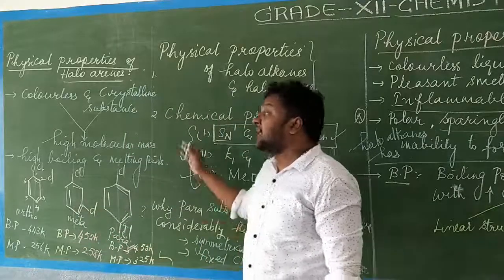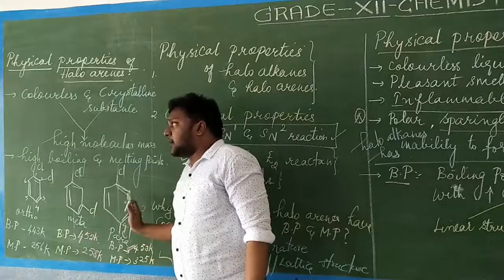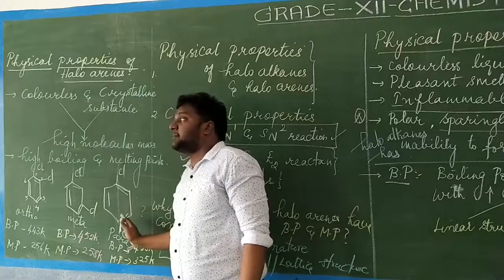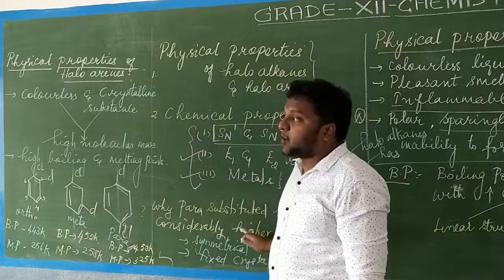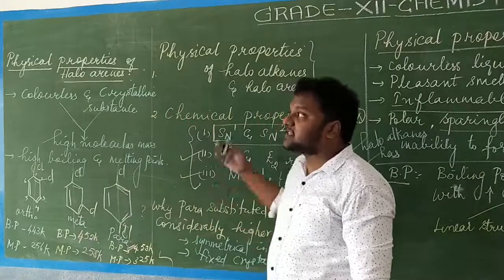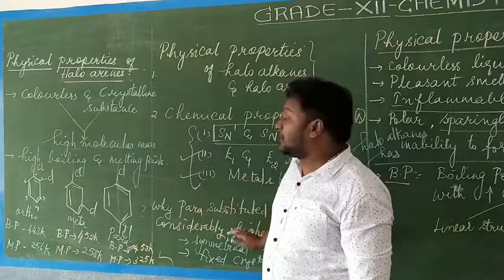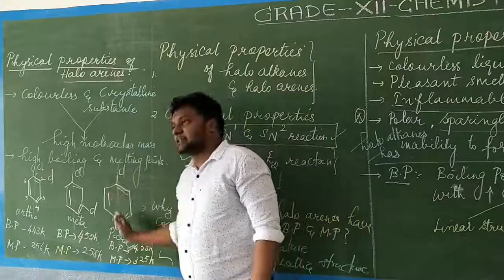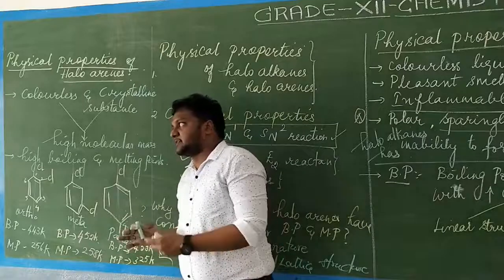When comparing the para position, the haloarene will be having a higher boiling point as well as melting point. Increased boiling point and melting point, just because of its symmetrical structure. Symmetrical structure means equal structure, we say.